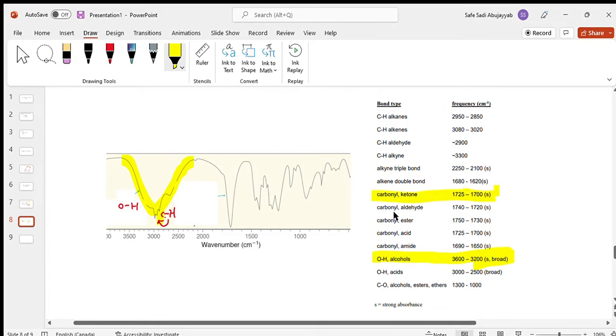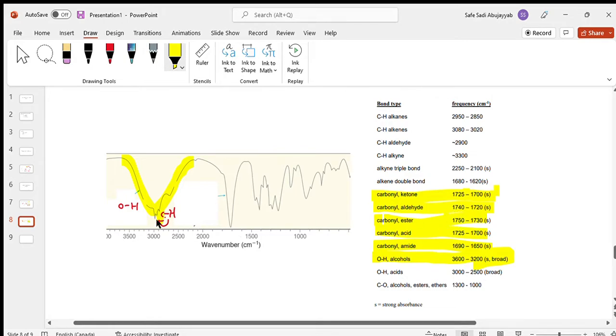And depending on what else they're attached to, if it's a carbonyl and a ketone, carbonyl and aldehyde, carbonyl that's part of an ester, carbonyl that's part of a carboxylic acid, carbonyl that's part of an amide. Although they're all quite close, they're all slightly different. So just from this, we probably wouldn't know which one's which, because reading this, it could be 1720, but it could also be 1740, even 1750.